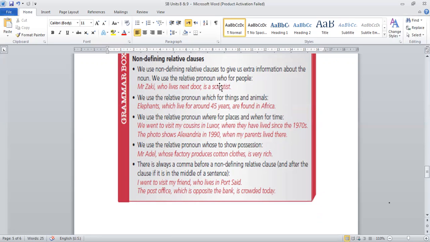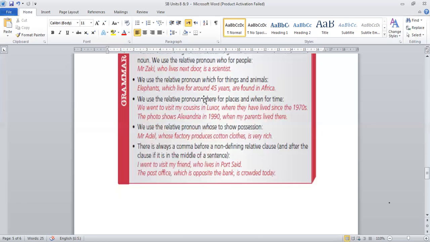The next point, we use the relative pronoun which for things and animals, as you know. So who we can use for people, and which you can use for things or animals. Like this example, elephants, which live for around 45 years, are found in Africa. So here we are putting which live for around 45 years between two commas because this is called a non-defining relative clause.